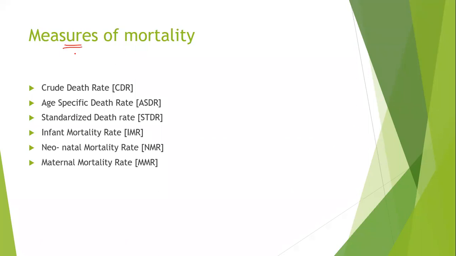There are some methods or measures of mortality: crude death rate, age specific death rate, standardized death rate, infant mortality rate, neonatal mortality rate, and maternal mortality rate. We will learn each method separately. Today we will discuss the first two methods, that is crude death rate and age specific death rate.